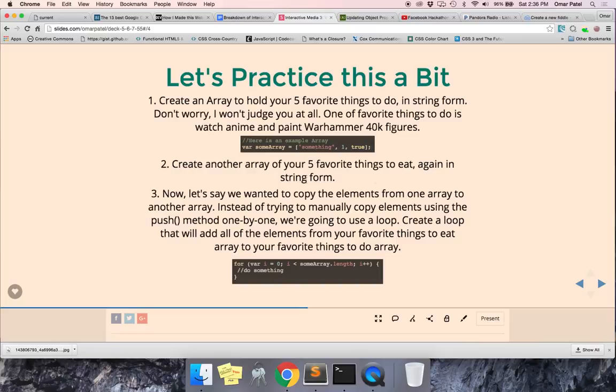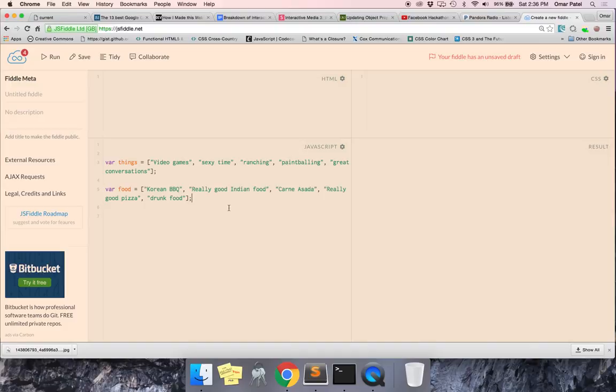Now, the next part is, let's say we wanted to copy elements from one array to another array. So how could I do it one by one? If I wanted to, I could say, okay, I want to put everything from food into things.